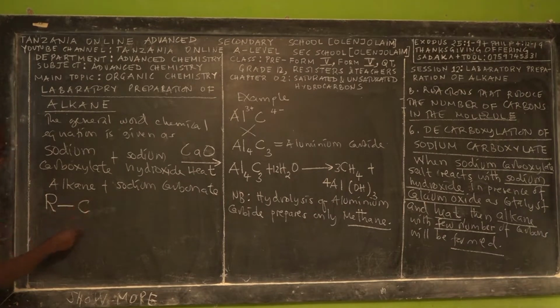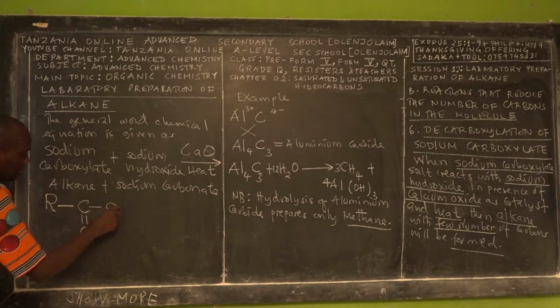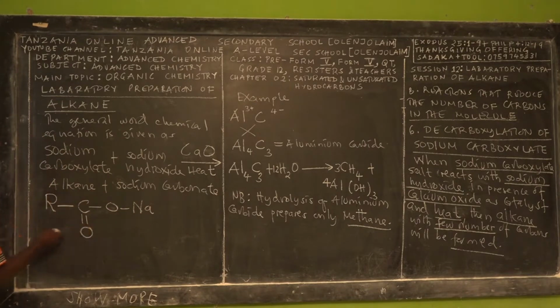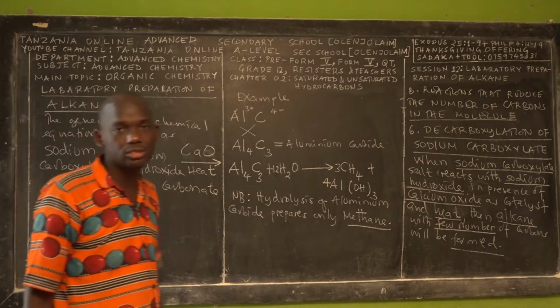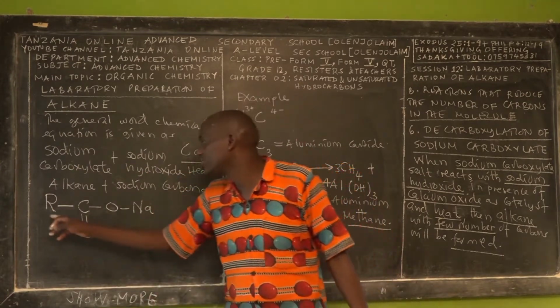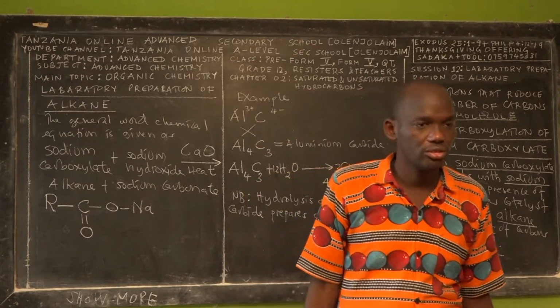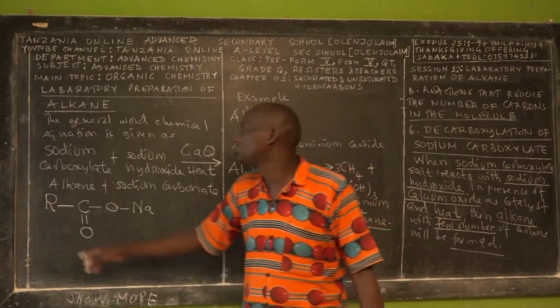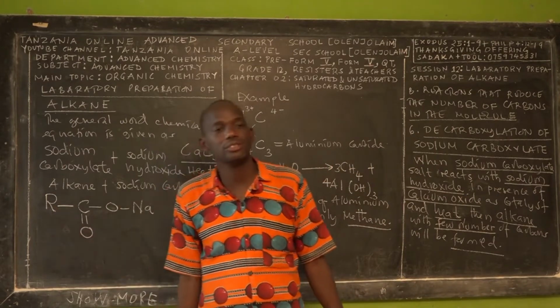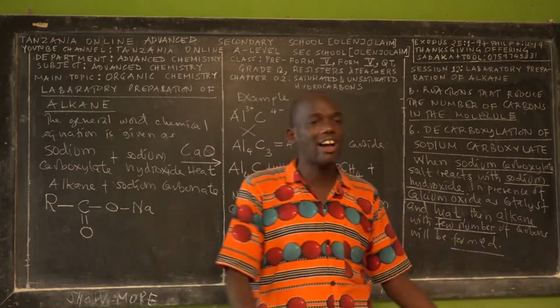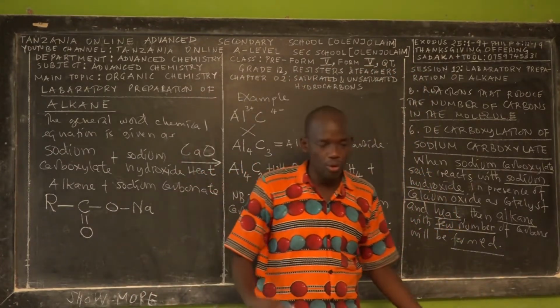Then we have one carbon which forms a double bond with oxygen, then a single bond between carbon and another oxygen, and this oxygen forms a bond with sodium. This is what we call the sodium carboxylate salt. If the hydrocarbon part is CH3, it is called sodium ethanoate. If it is C2H5, it is sodium propanoate. This is how organic chemistry flows.